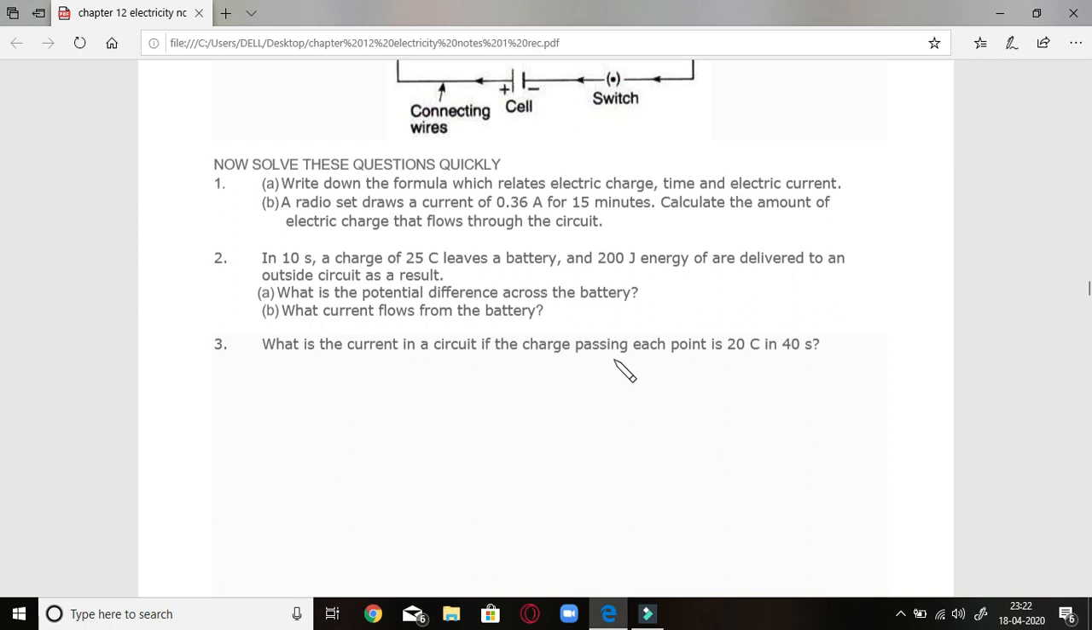Third one: what is the current in a circuit if the charge passing each point is 20 coulomb in 40 seconds? Again, I = Q/T. We can use it here and find the answer.